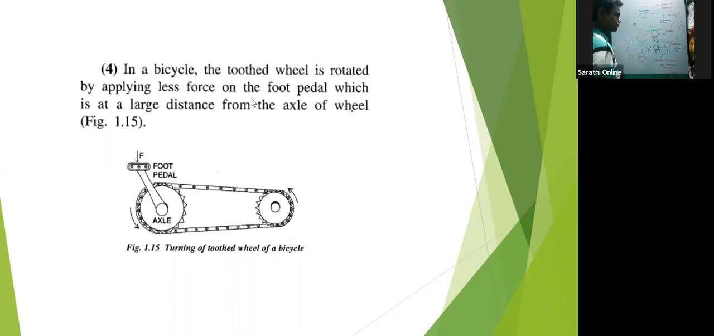Clear? So that is the meaning of net torque 0 and net force 0. Net force 0 means Fx and Fy are 0. Of course, there may be force in the z direction also, but that is beyond the scope of our syllabus. There can be torque in different directions also, but for us this much is sufficient.